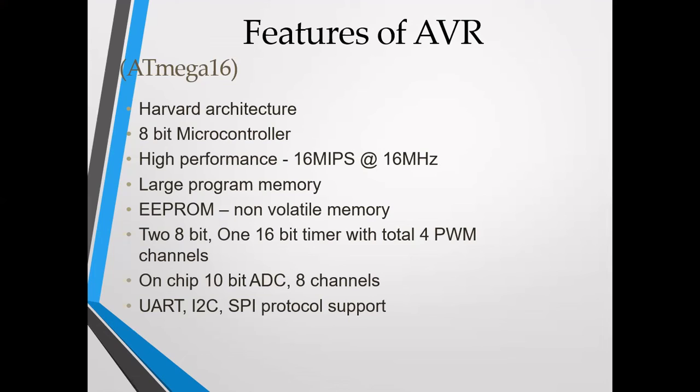In our Atmega 16, we have two 8-bit timers and one 16-bit timer, with a total of 4 PWM channels. You may have a doubt about what PWM is. PWM means pulse width modulation channels. Another feature is that it has a 10-bit ADC, and the ADC has 8 channels.